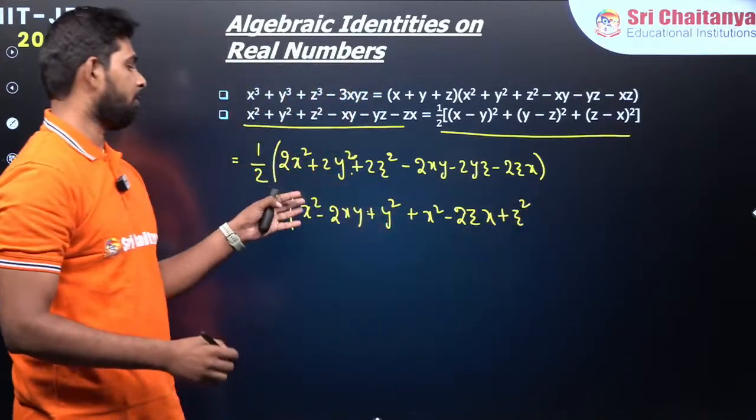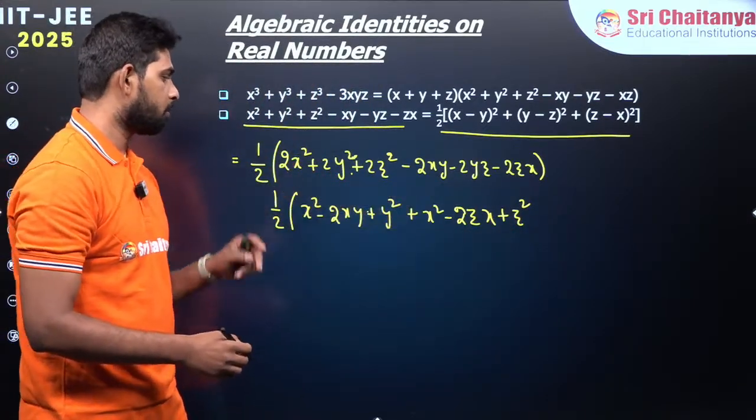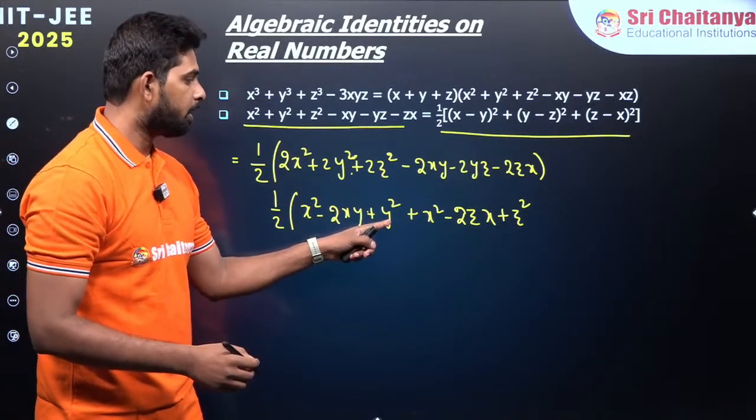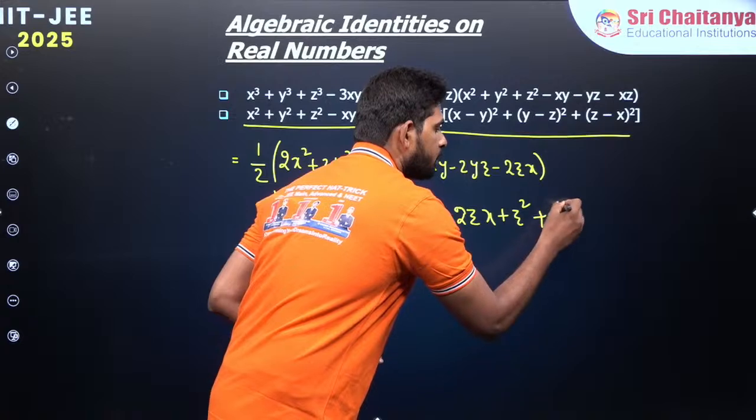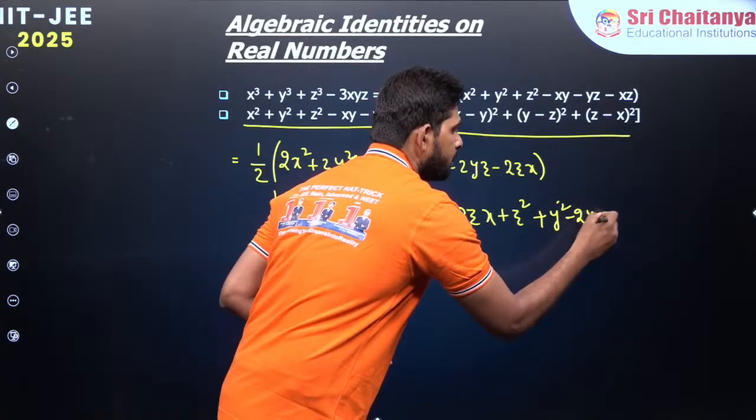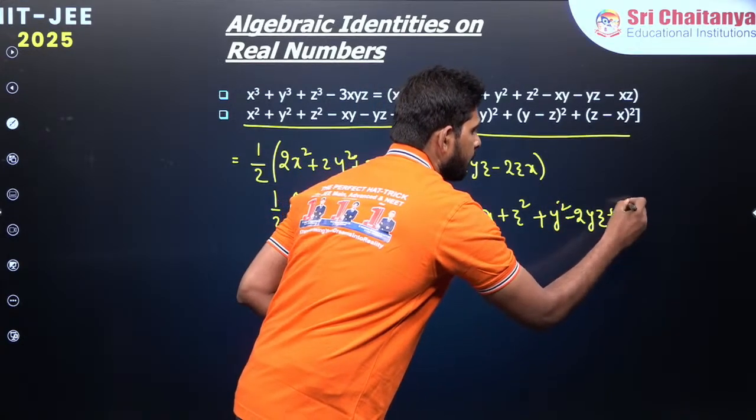What do we have left with? One x square, one x square is gone, 2x square, and y square is one time taken, z square one time taken. So we are left with y square minus 2yz plus z square.